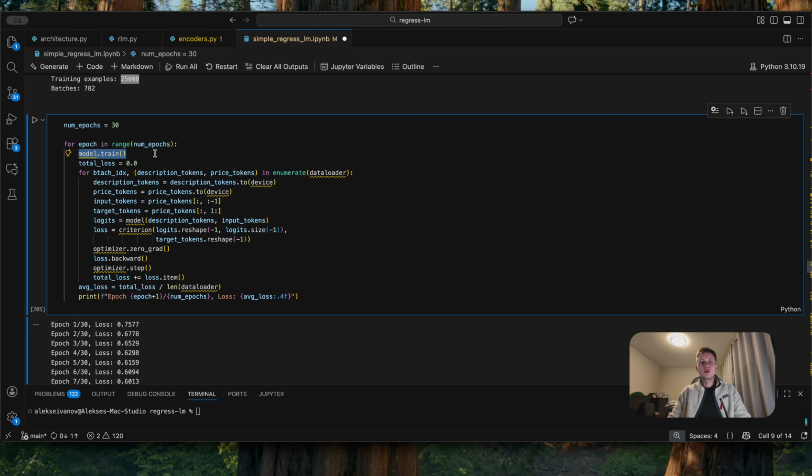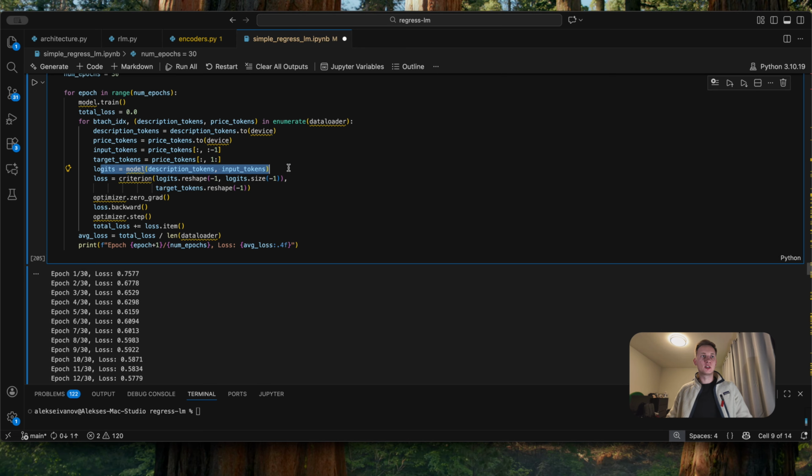First, we set the model to training mode. This is just like dropout. Then we go to the data loader and get out the first batch, which is 32 examples. We move description and price tokens to the device, which is MPS in my case. The next two lines are more interesting. This is called teacher forcing. Teacher forcing means we give the model the correct previous tokens and ask it to predict the next one.